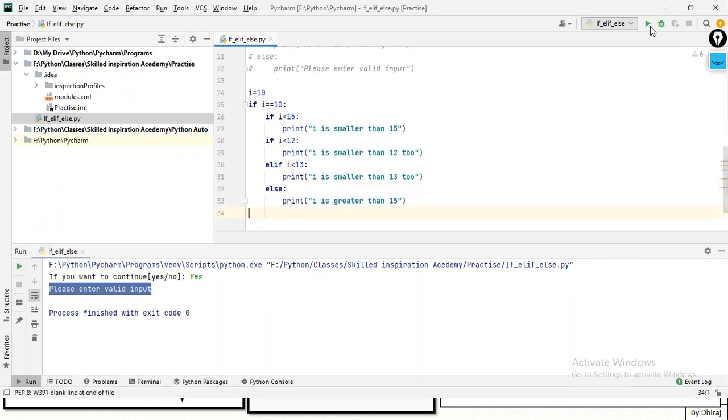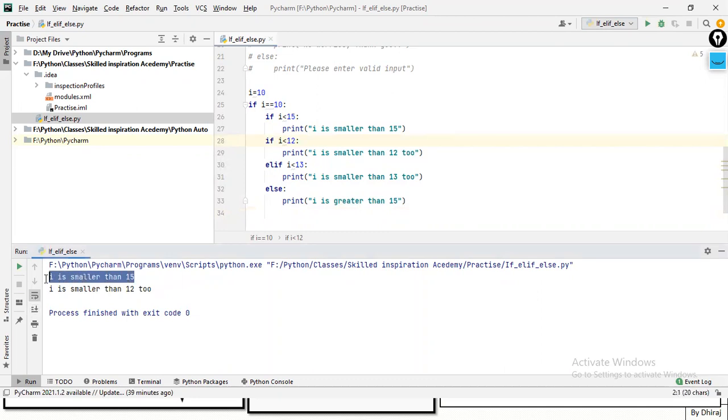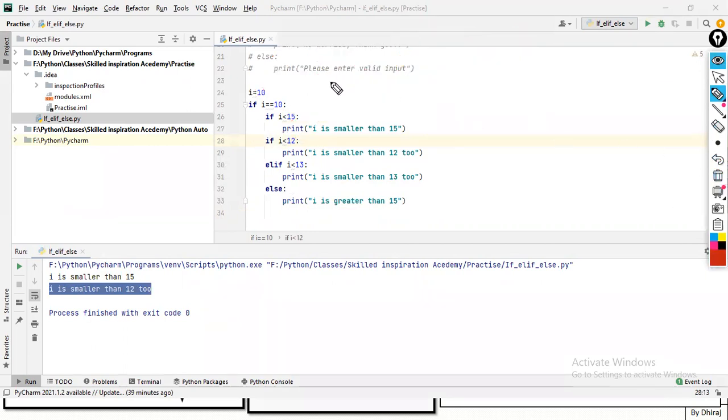Let's run it and then I'll explain to you. Here I'm getting i is smaller than 15 and i is smaller than 12 too. Just have a look at the program first. i is equal to 10, that's my variable. Here, if i is equal to 10, is it true? Is 10 equal to 10? Yes, it is true. It will go to this if block. If 10 is less than 15, is it true? Yes, it is true. Hence, I'm getting this output, right?